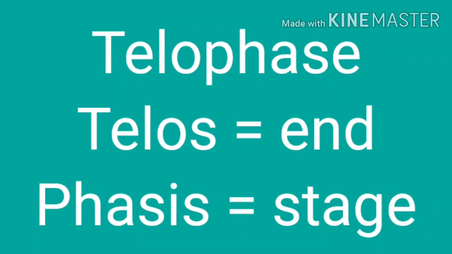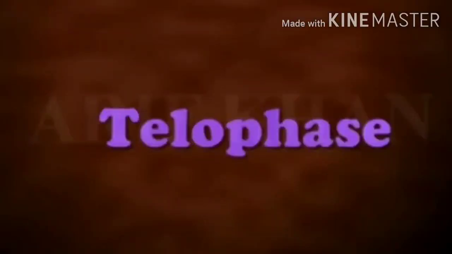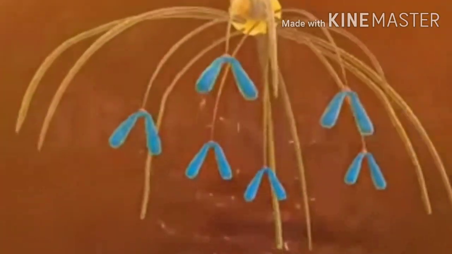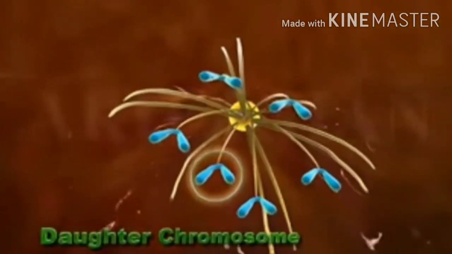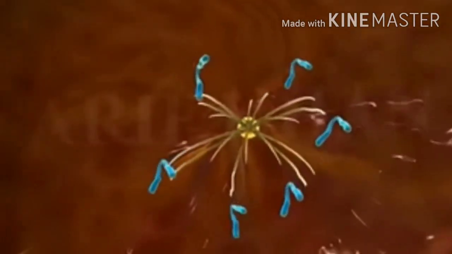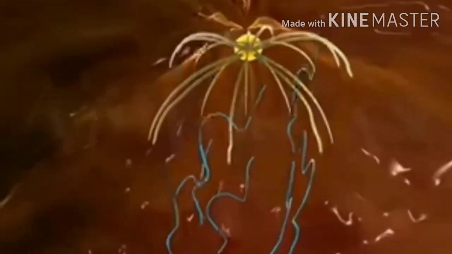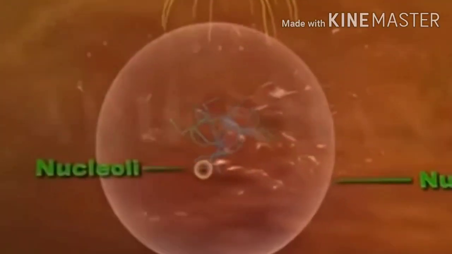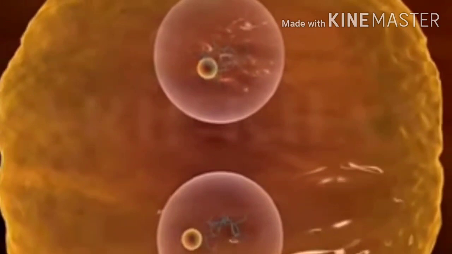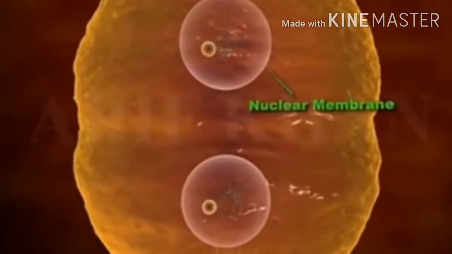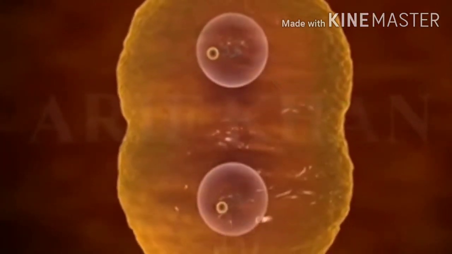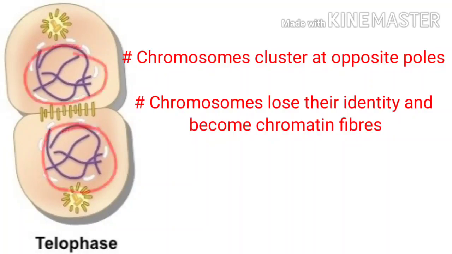The last stage that we have to discuss is telophase. Telos means end and phases in Greek means stage. So this is the last stage of karyokinesis, in which the chromosomes formed at the end of anaphase reconstitute the nuclei. Actually, the chromosomes undergo decondensation or unfolding and lose their individual identity and now turn into chromatin fibers.